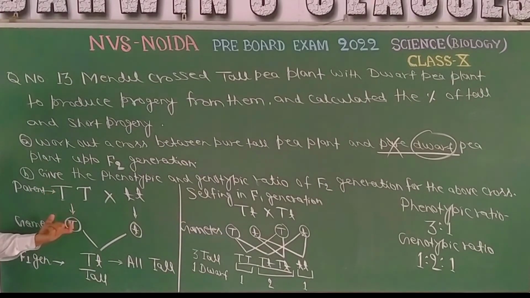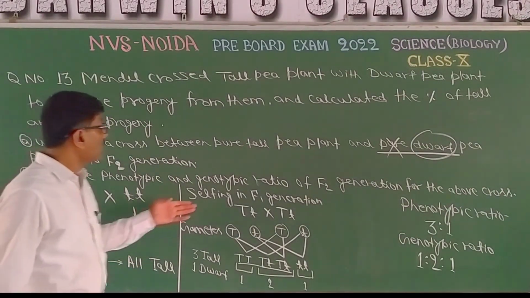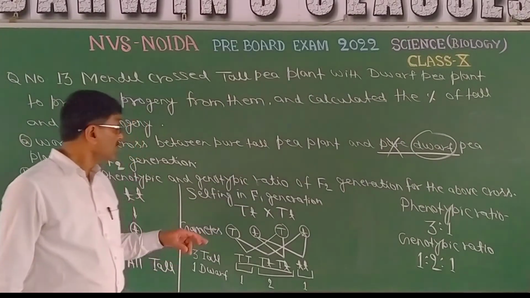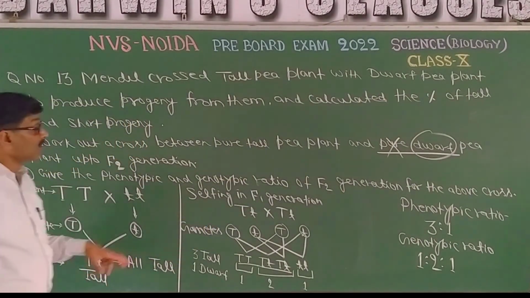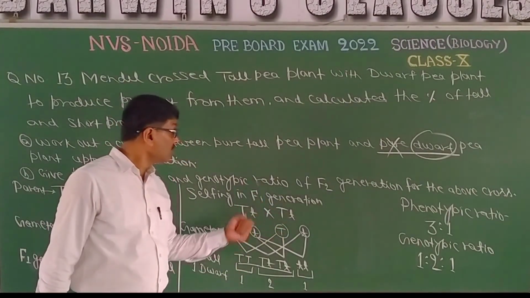Their gamete will be simply one type of gamete forming here. This will form the gametes having only capital T, and this only a small t. So after union, after formation of zygote, it will be capital T, small t. This is their genotype, that is impure tall, but phenotypically it is tall. So all will be tall in the F1 generation. After selfing of the F1 generation, that means this capital T, small t, there is hybridization.